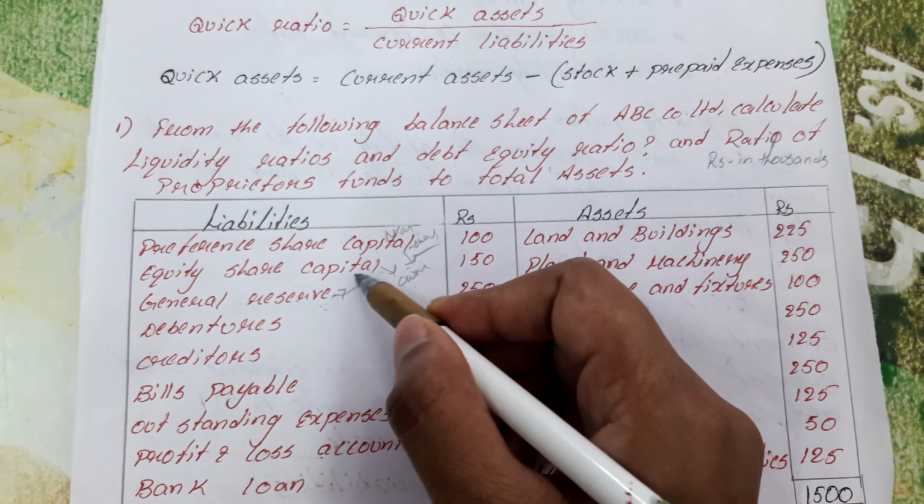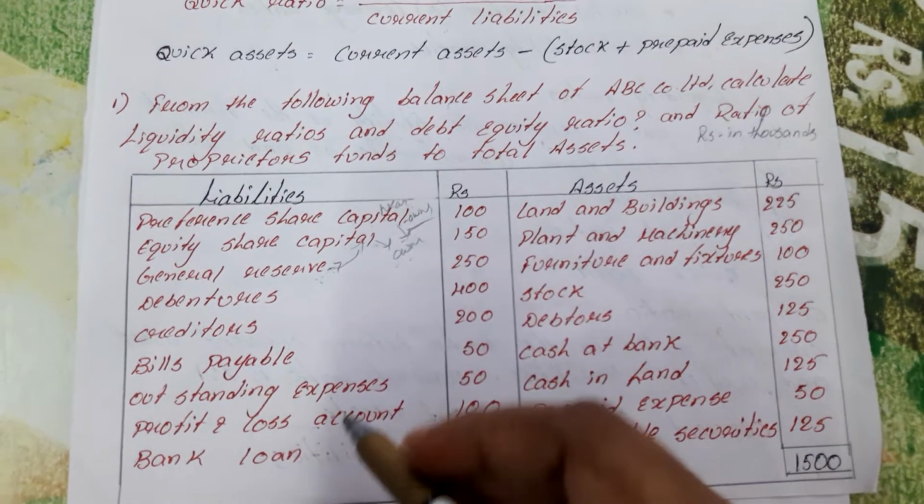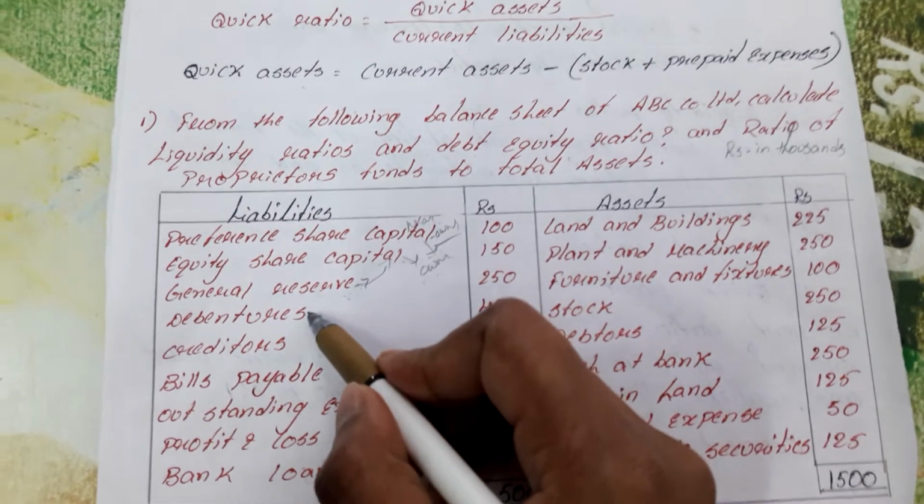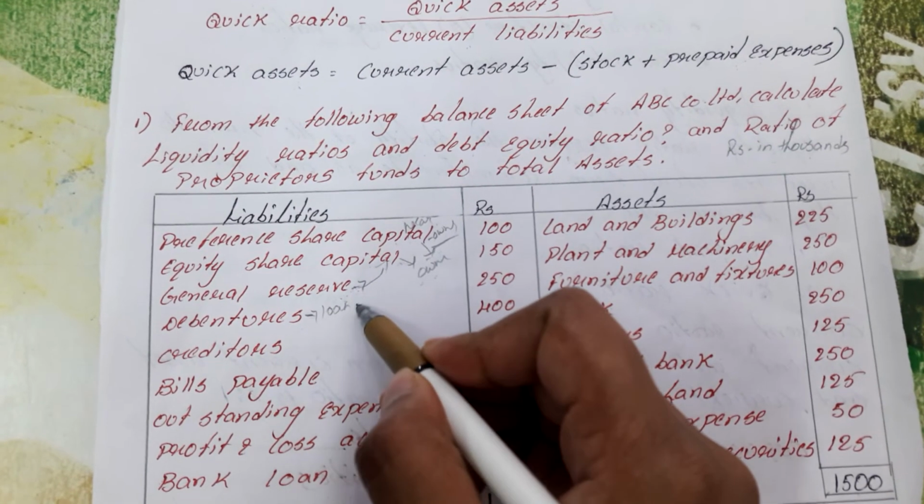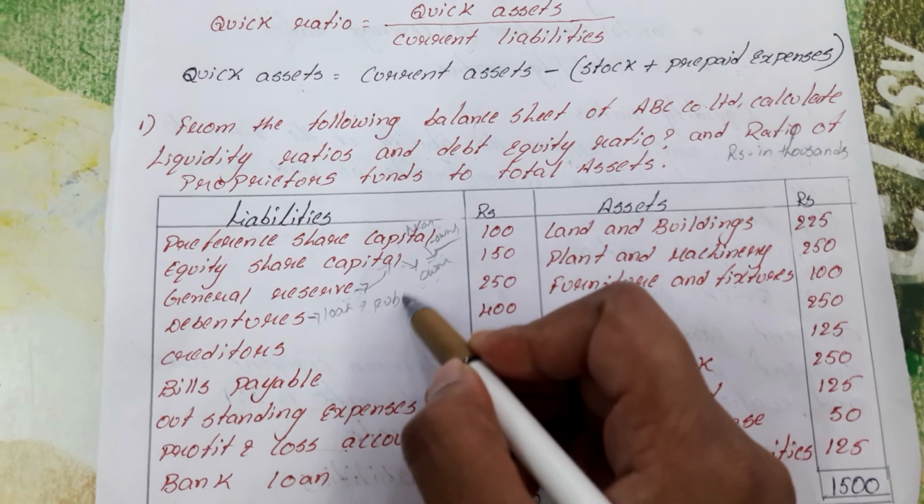So this is again related to the owners, nothing but insiders. Next, debentures. Debentures is a loan that has been provided by the public.